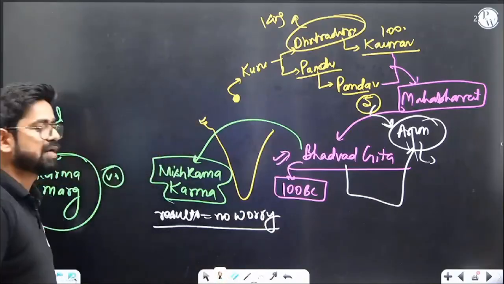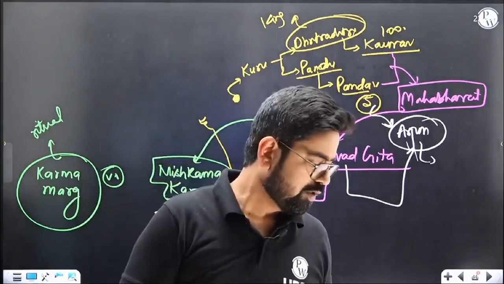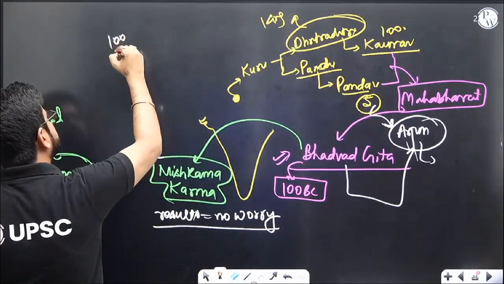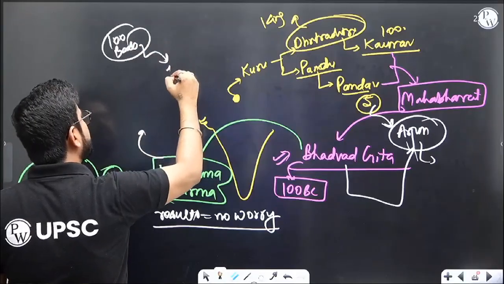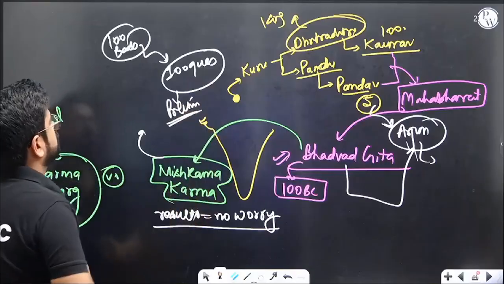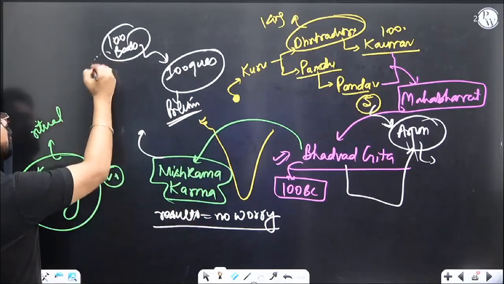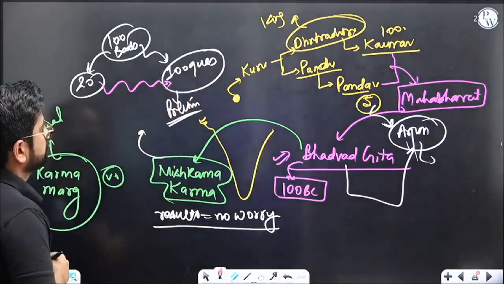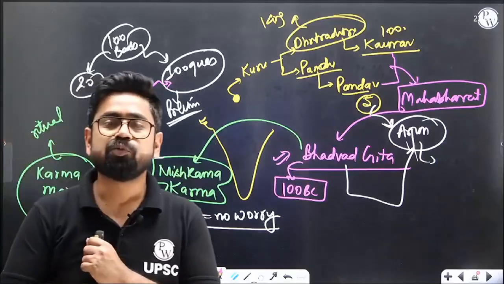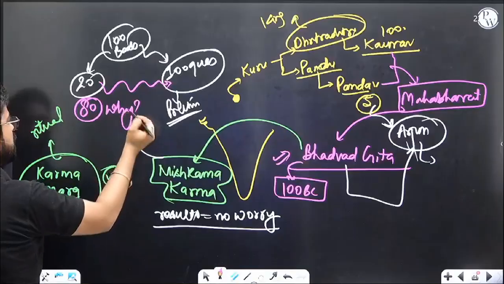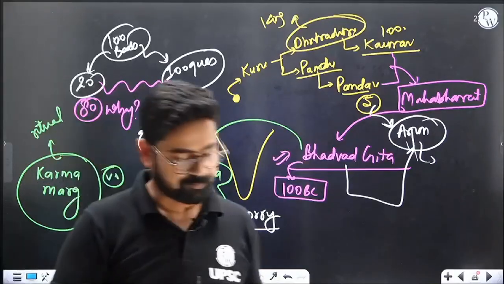What does this mean? Should you really not worry about results? Should you not care whether you get selected or not in UPSC? No, it does not mean that, right? What is the meaning of this? Suppose there are, let's say, 100 books from which you will get 100 questions in your prelims examination. And let's say there are only 20 books from which all these 100 questions eventually came. Should you be crying, why did I read the other 80 books? Why did I waste my time? I should not have read those books.